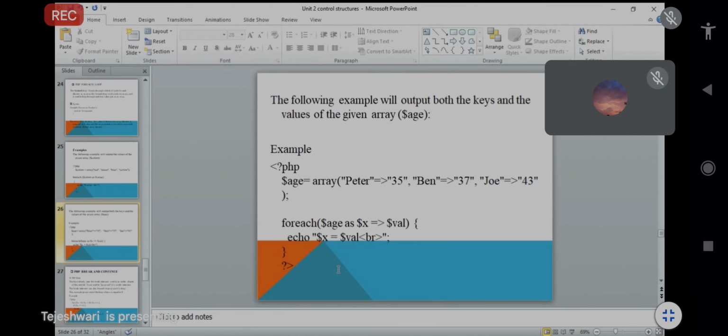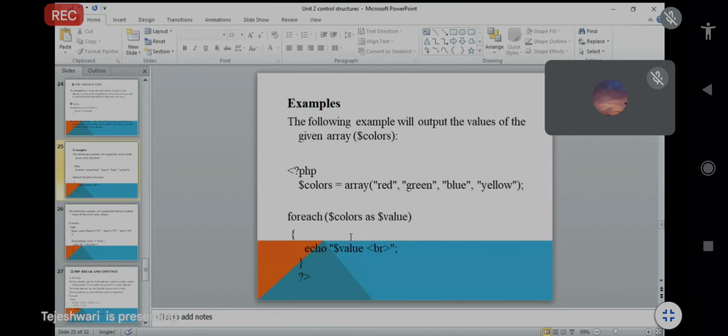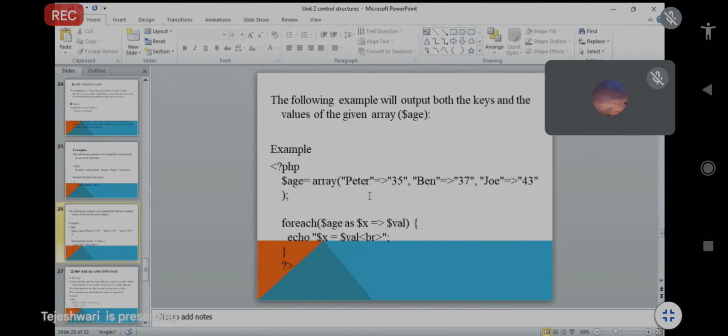Okay, so don't be confused. I just took two different variables. Why? Because in the previous example, there are only colors, only one single value. That's why we took one variable. But in this associative array, there are two values. For those two values, I declare two different variables, and I want to print both, not only one single value.